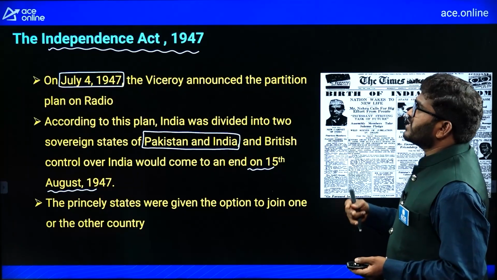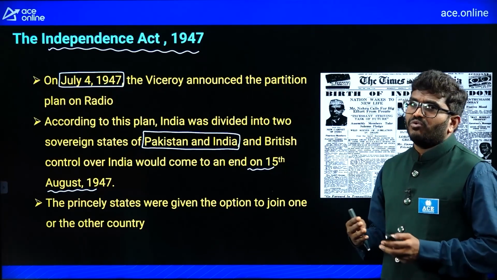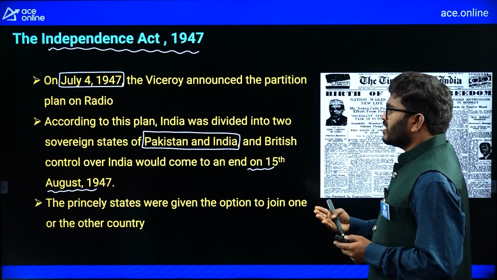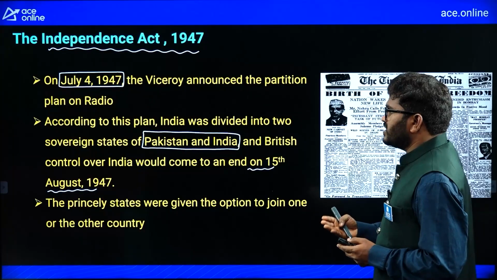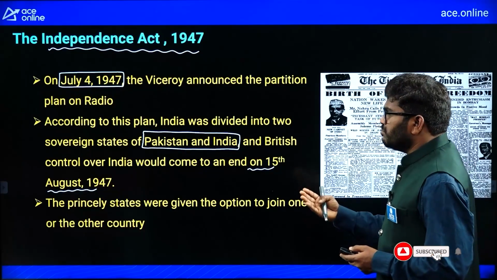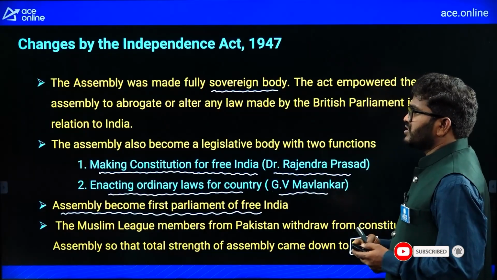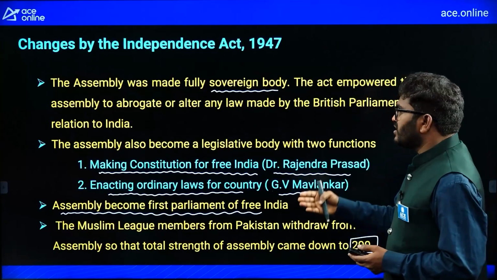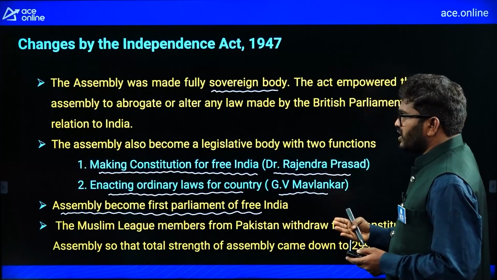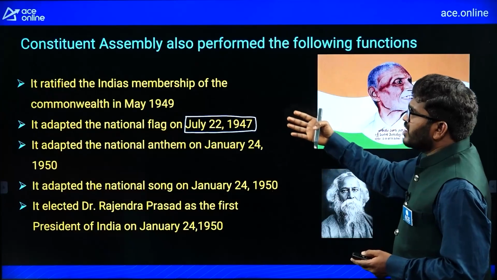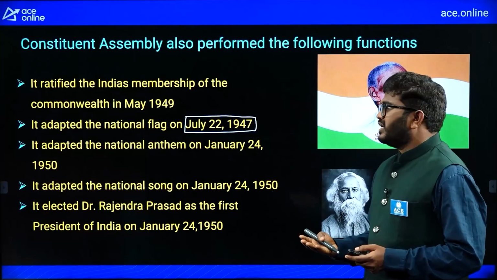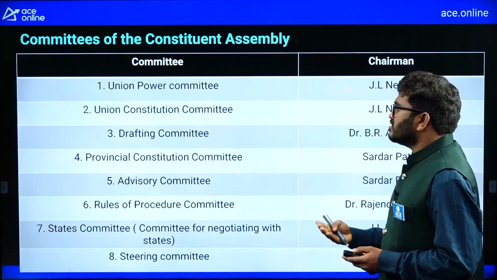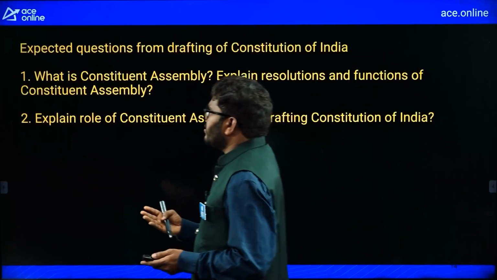Also, after the Independence Act 1947, what are the changes in the Constitution of India? You can also mention, if you remember, the partition of India and Pakistan. India was divided into India and Pakistan. After that, Muslim League members withdrew their membership from the Constituent Assembly. The Assembly had two functions: making the Constitution of Free India and enactment of ordinary laws. If you go through these points, that is more than enough. The Constituent Assembly adopted the national flag, national anthem and national song. That is more than enough for your exam point of view.